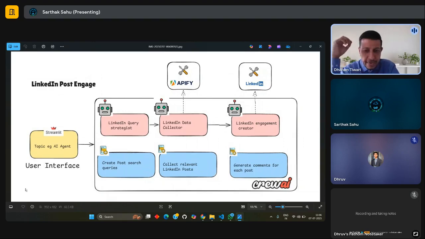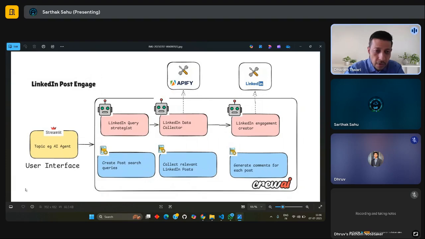So the use case is, as a business, suppose I sell some products or services to my customers. Now I have to reach out to the customers, right? Maybe my customers have requirements and they're discussing them on LinkedIn. So how do I search those posts where they are discussing the requirements, and how do I engage with them? So we have built this AI agent solution.